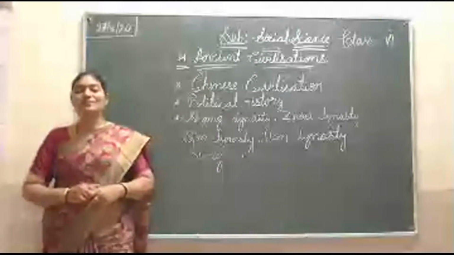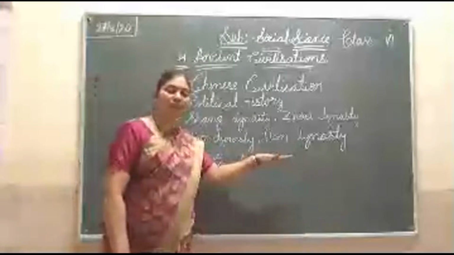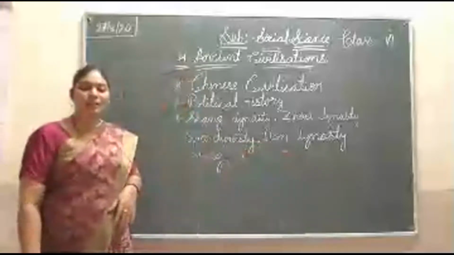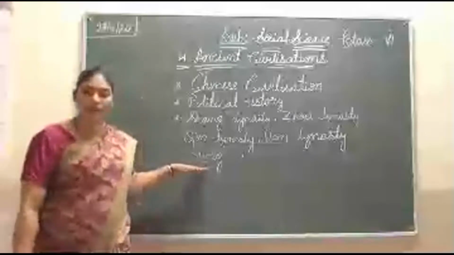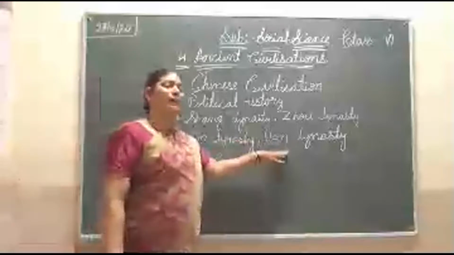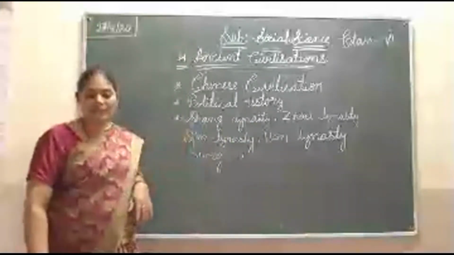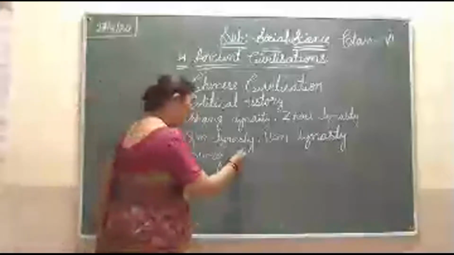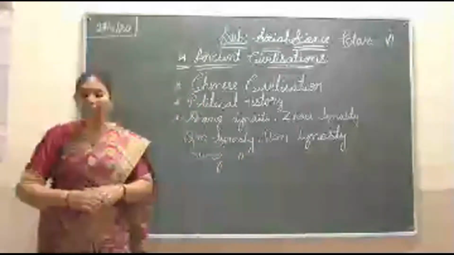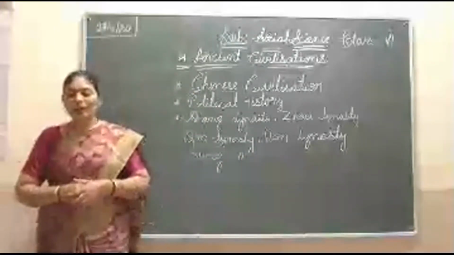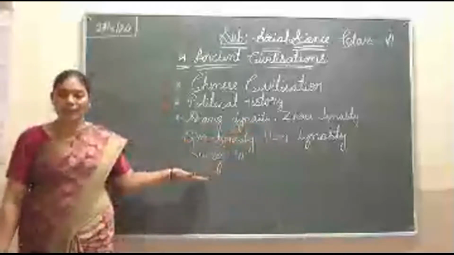Then came the rule of the Song dynasty. After the Han dynasty, the great kings were over, and weak kings came, and the weak kings were not maintaining things. So the Song dynasty, which had power at that time, defeated the Han dynasty and occupied it, and the Song dynasty started ruling. The Song dynasty came to power after the Han dynasty, meaning they defeated them and started ruling.